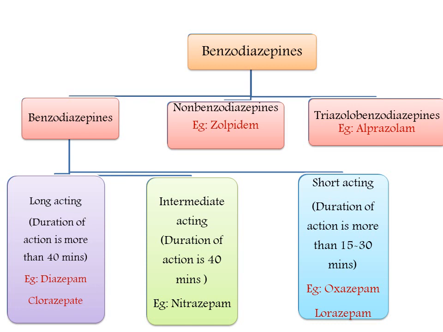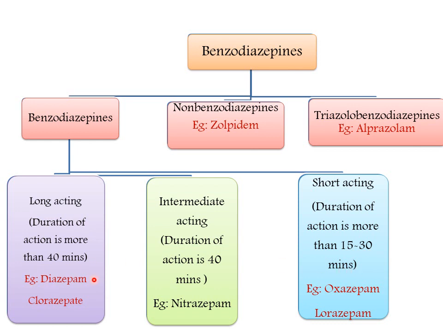And coming to the second important class of compounds, benzodiazepines. Based on the structure, they are classified into three classes: benzodiazepines, non-benzodiazepines, and triazolobenzodiazepines. Benzodiazepines are further classified into three types depending upon the duration of action: long acting, intermediate acting, and short acting. In long acting, the duration of action is more than 40 minutes. In intermediate acting, it is only 40 minutes. In short acting, it is 15 to 30 minutes.